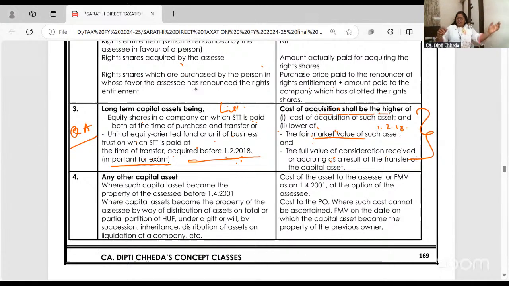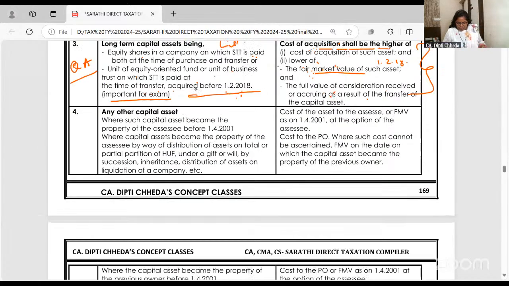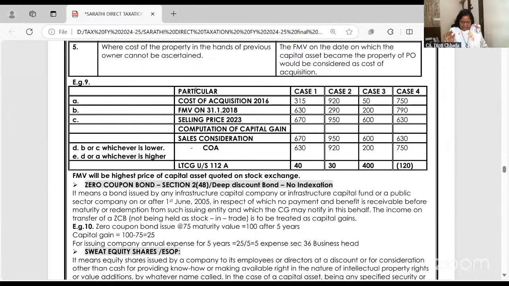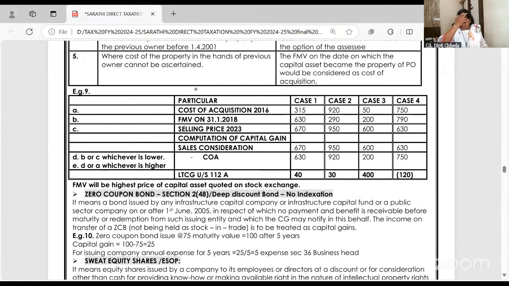If you have purchased the share before 1st February 2018, in the exam they'll give you the FMV and the sale value; take the lower of those, and that or cost, whichever is higher. Cost of acquisition shall be the higher of this and this. I know it may feel very technical, so to make it easy, here it is. This example is very nice and it will clear all your doubts.